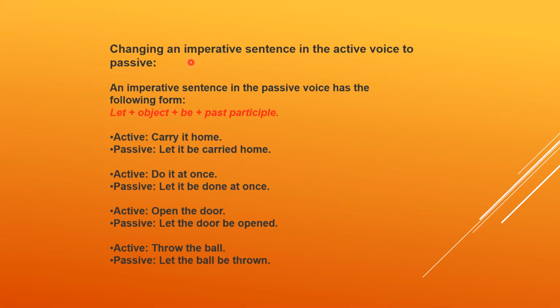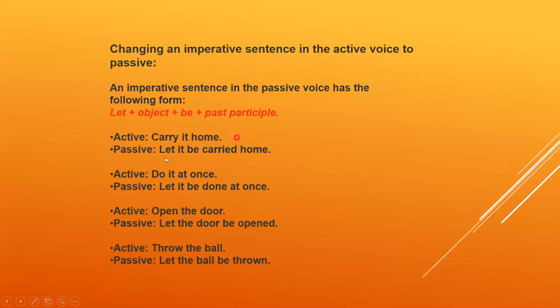Now here, dear students, we will first know the formation of an imperative sentence in the passive. An imperative sentence in the passive voice has the following form. First, you have to put let, then the object, then be, and then the past participle, meaning the verb will be changed into the third form, or past participle form. Now, the first sentence we have in active is: carry it home. How to change? Dear students, you will definitely notice that there is no subject.